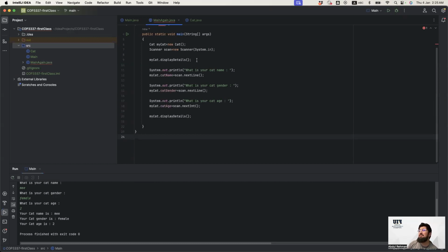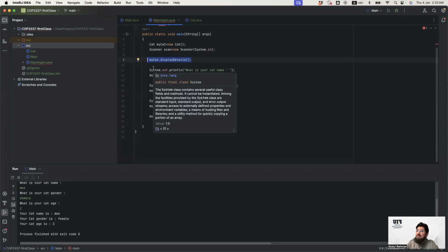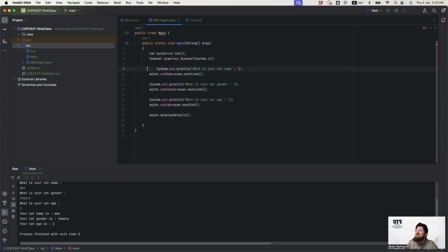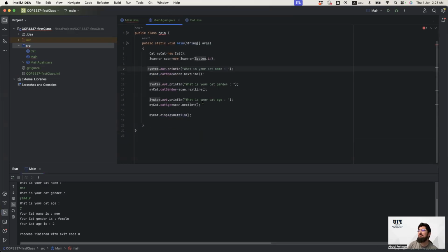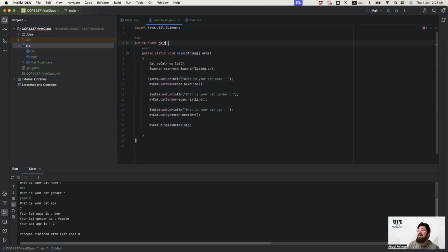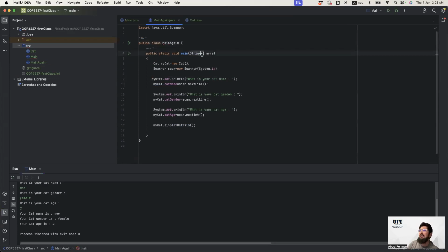If I use this main class, it displays or calls the method display details 2 times, but this main again just calls it once. So remember, main again has to be the same name, otherwise we will have an error.